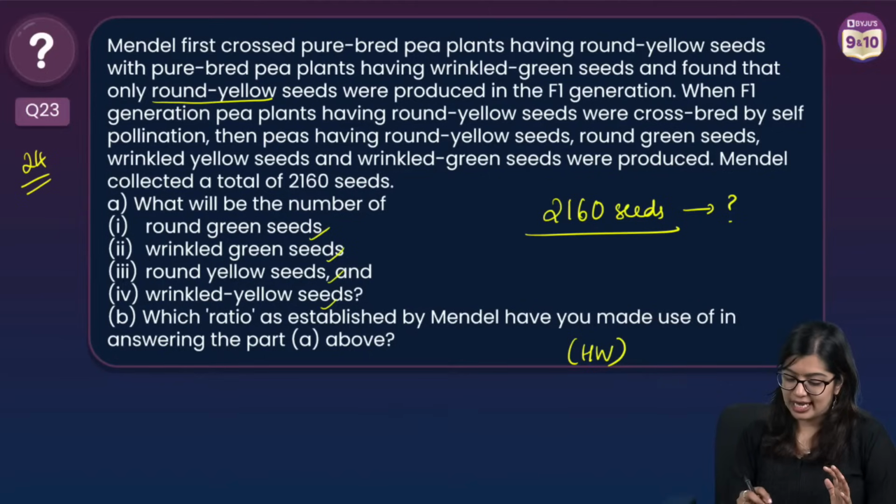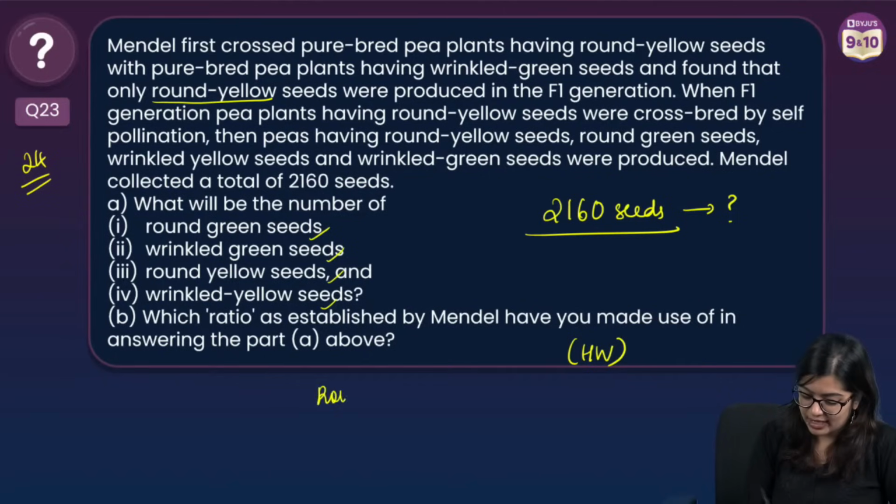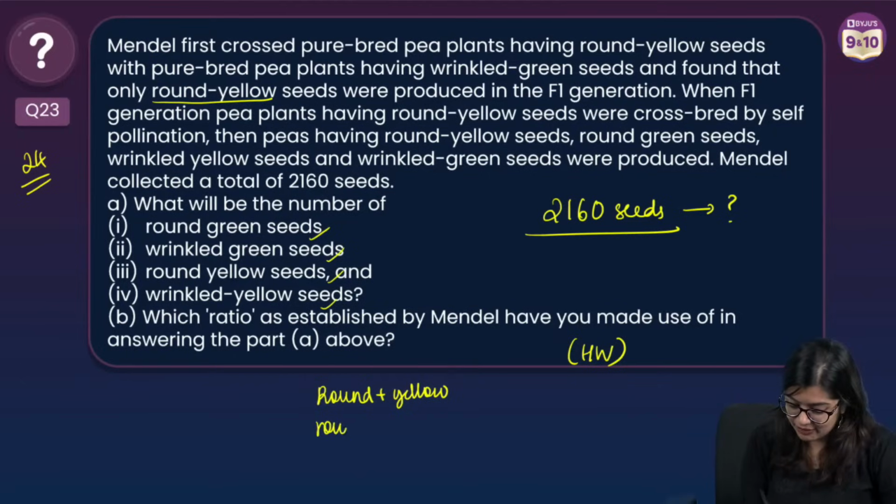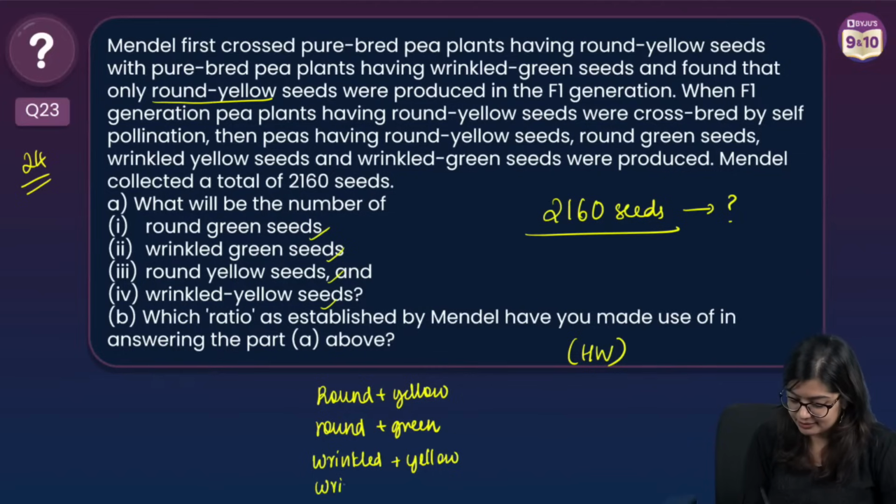Okay. So let's have a look, everybody. We have round plus yellow. Then what do we have? We have round plus green. We have wrinkled plus yellow and wrinkled plus green.